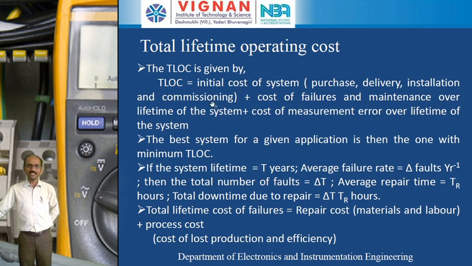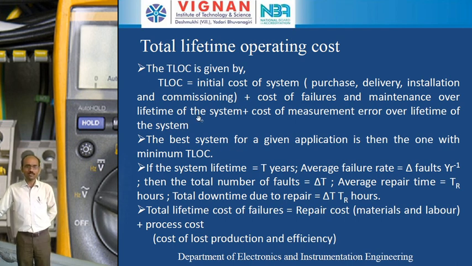So it is the sum of the initial cost of the system, plus the cost of failures and maintenance over the lifetime of the system, plus the cost of measurement error over the lifetime of the system. The sum of all these three gives the total lifetime operating cost of the system. Generally the total lifetime operating cost of the measurement system should be minimum while we are choosing the particular measurement system here.